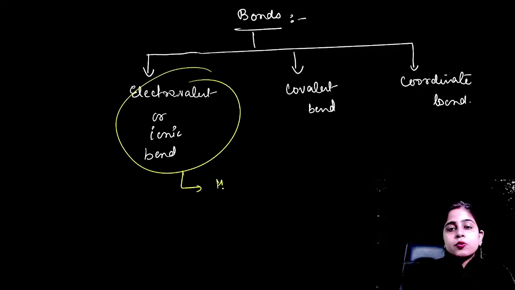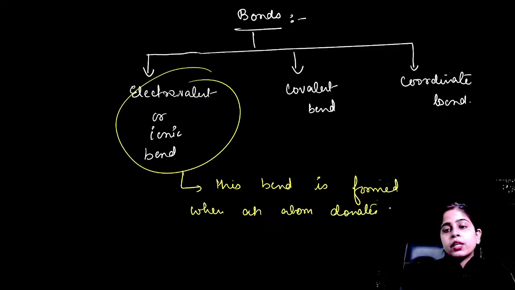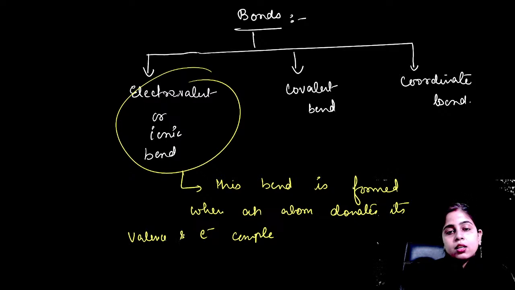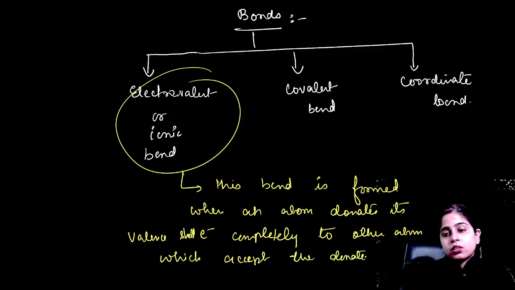When is this bond formed? This bond is formed when an atom donates its electron completely, or donates its valence electron, you can write, completely to another atom which will accept the donated electron.